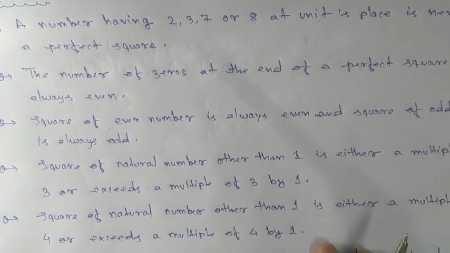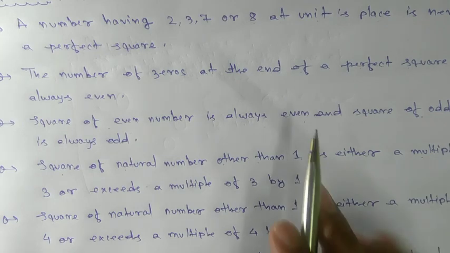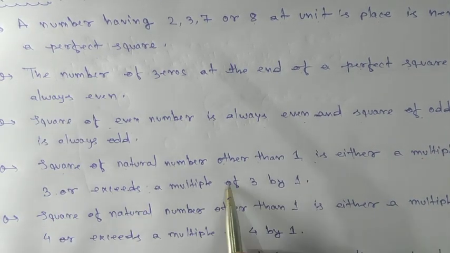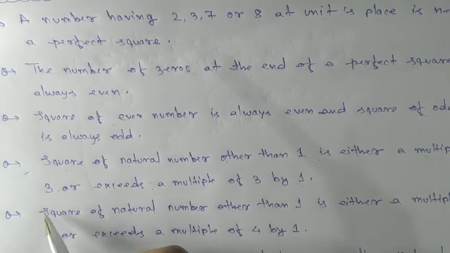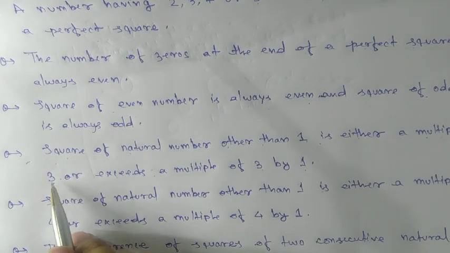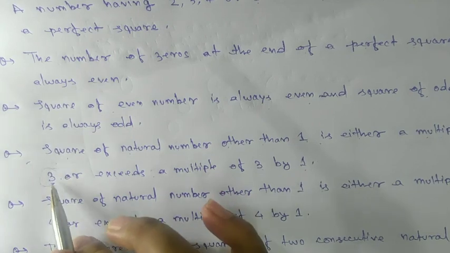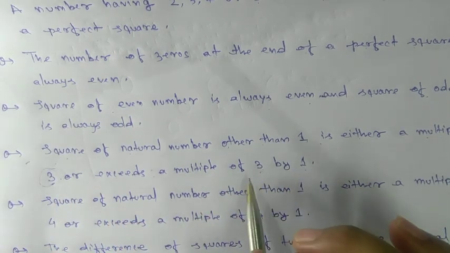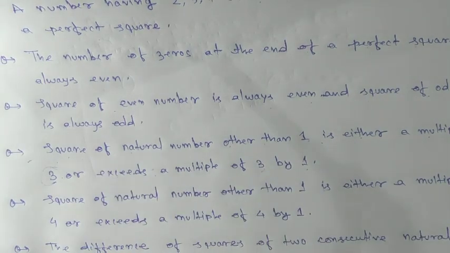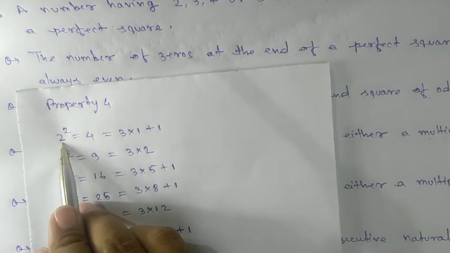What they are saying is that the square of a natural number other than 1, except 1, is either a multiple of 3 or exceeds a multiple of 3 by 1. This one and the previous one are quite similar; the difference is that a perfect square number can be represented in the form of 3m or 3m plus 1, where m is a natural number. So here we'll take an example. This is your 2, which is greater than 1.